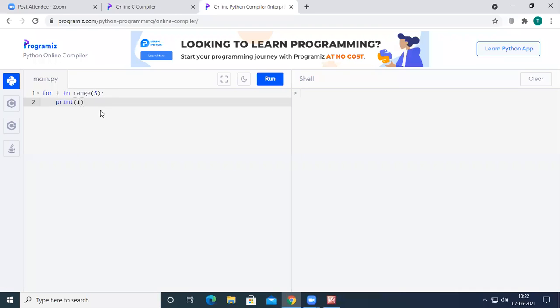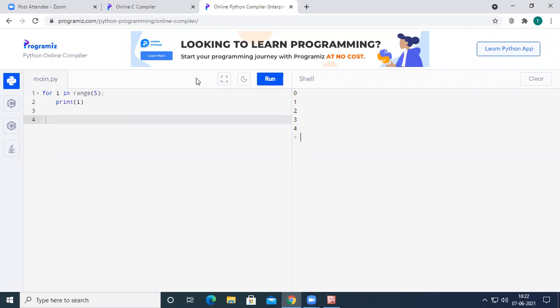So here I have taken i in range of 5. Now what will happen is that the i value will start at 0. I am writing the equivalent for loop in the C programming language: i starts at 0, i is less than 5, and each time i is incremented by 1. Initially the value of i is 0, then it becomes 1, 2, 3, 4. And when the value of i becomes 5, we check the condition 5 less than 5. The condition is false, so we come out of the loop without printing 5 on the output screen. So it is going to print the numbers from 0 to 4.